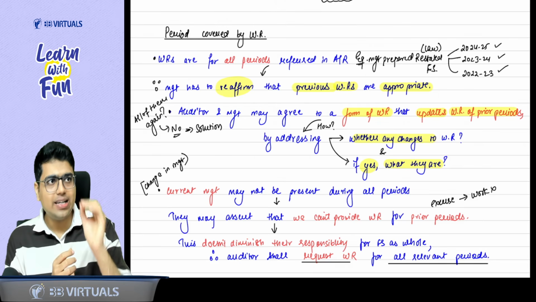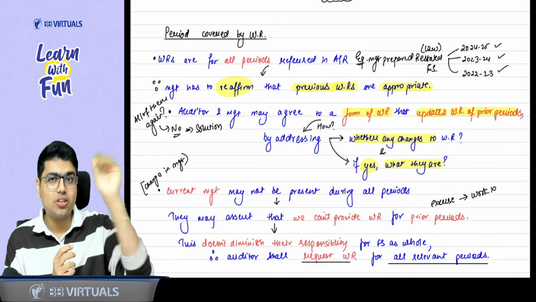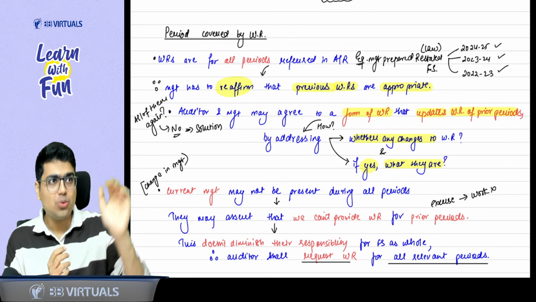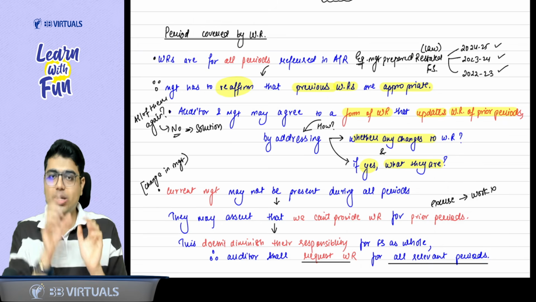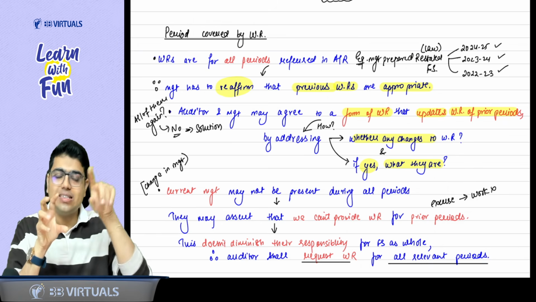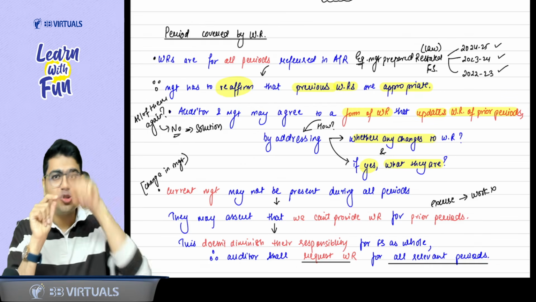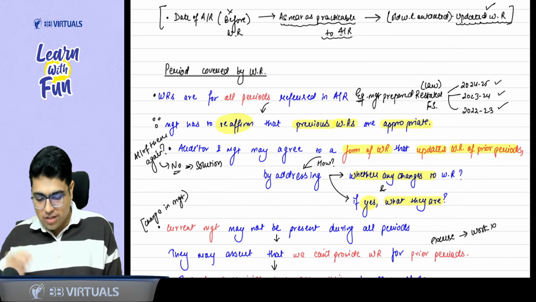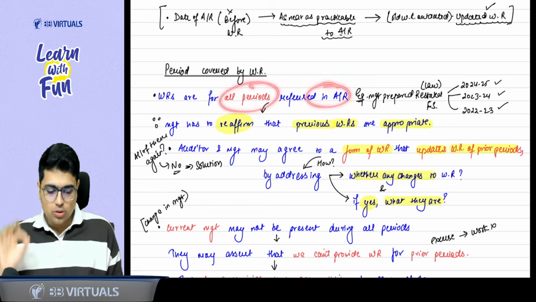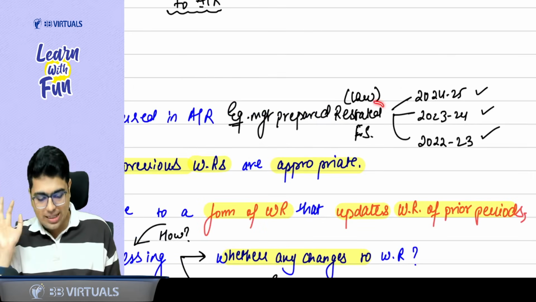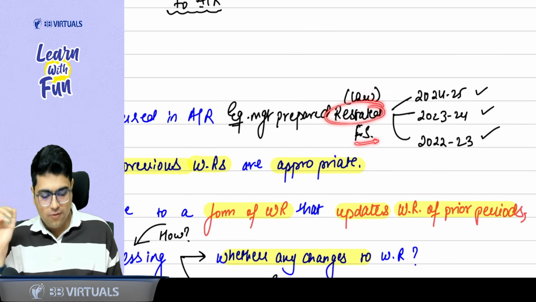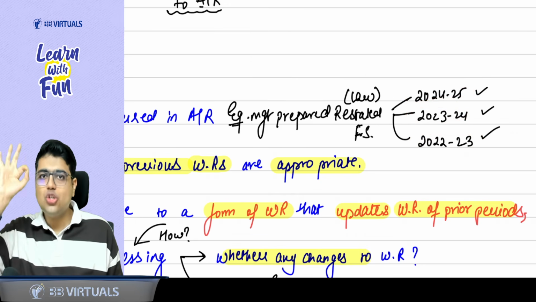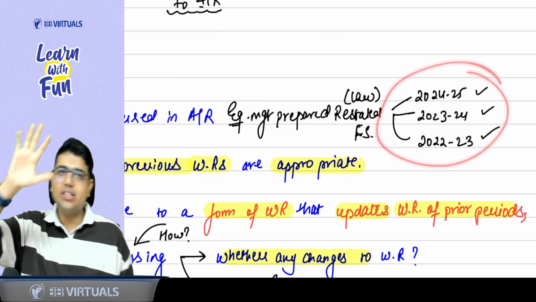So let's say the entity has prepared the financial statements for 3 years. Okay, financial year 22-23, 23-24, 24-25. So can I say our opinion will cover 3 years? Yes, sir. So written representation should also be for 3 years. So the first basic point says, it should cover all the periods referred to in the audit report. So for example, management has prepared restated financial statements as per law for 3 years, 22-23, 23-24, 24-25. So your written representation will also cover the 3 years.